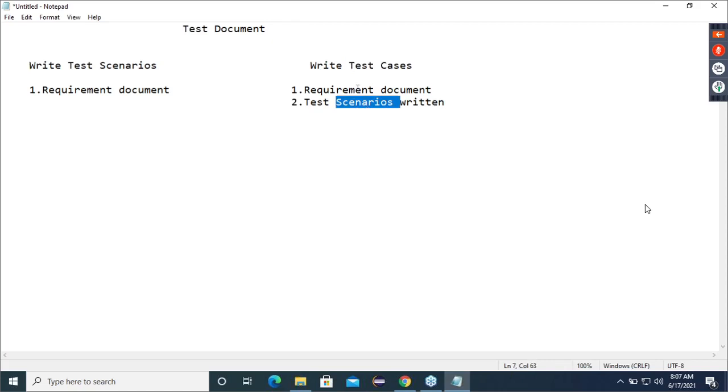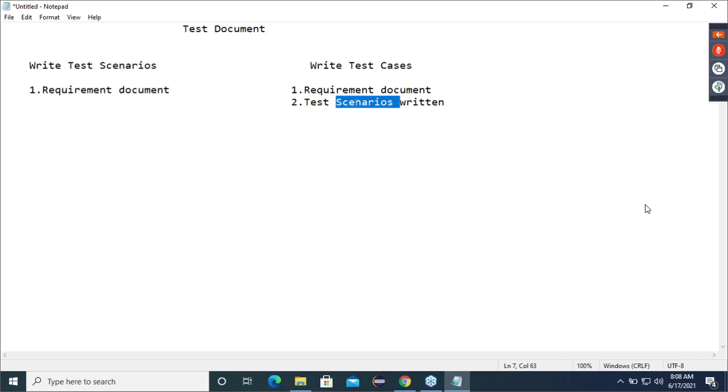Even though the test scenarios are there, the requirement document is required because, see, take one example of a test scenario: enter valid login and home page must be displayed. Correct? But in a test case, what that username should accept, what that password should accept, all those things are written or not written? Everyone has seen test cases.